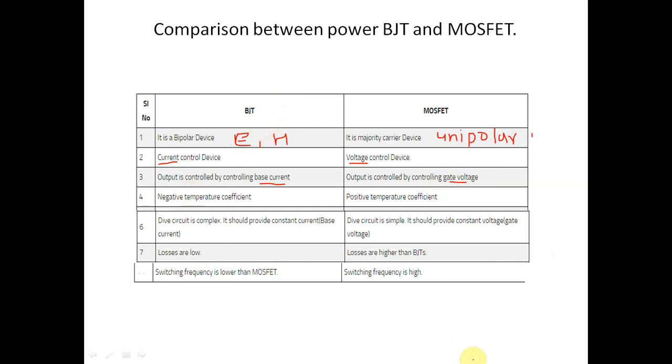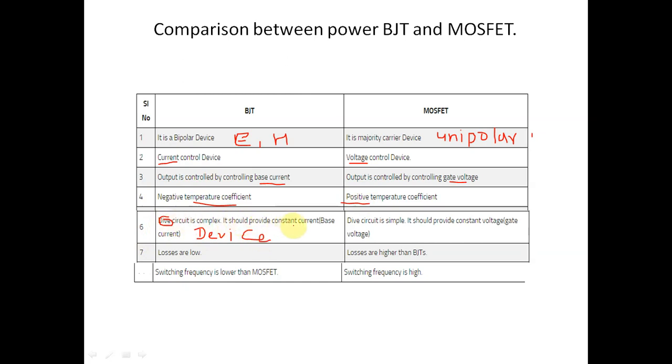Now, BJT has a negative temperature coefficient, but MOSFET has a positive temperature coefficient. Next, the drive circuit of BJT is complex.